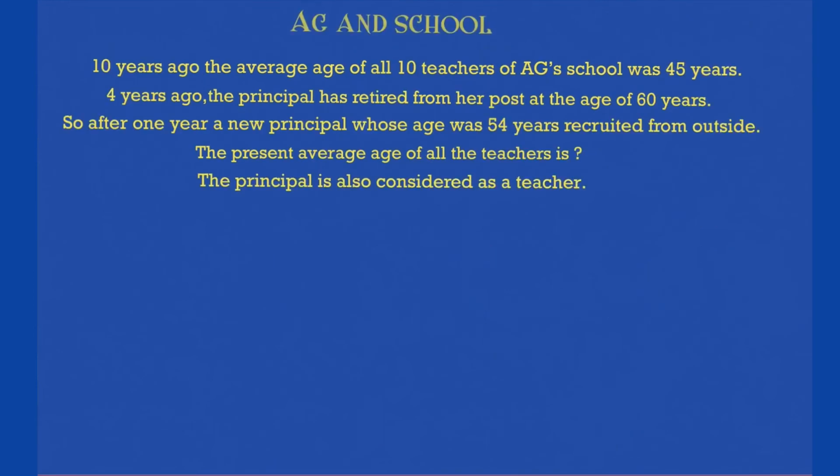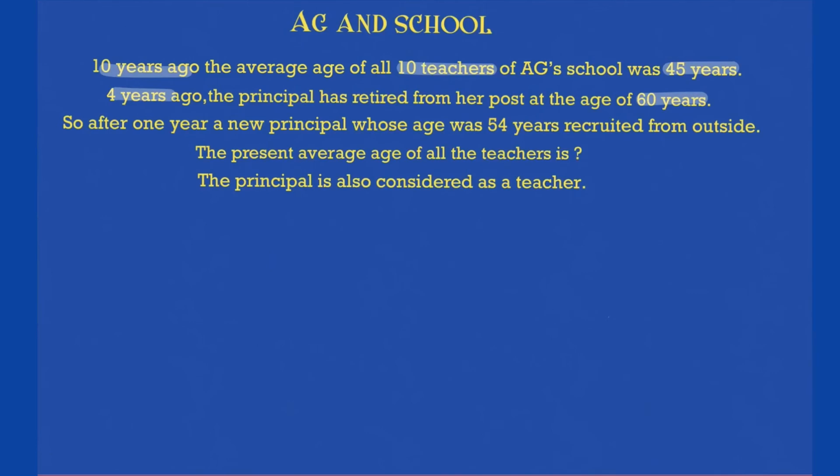Now let me put one more scenario to the same condition and analyze how we will go ahead to solve this. 10 years ago, average age of 10 teachers in AG school was 45 years. 4 years ago, the principal retired from her post at the age of 60. All looks quite similar to the previous problem.